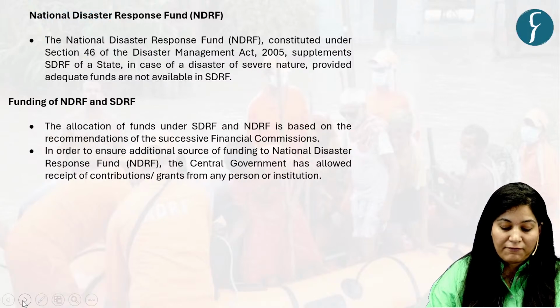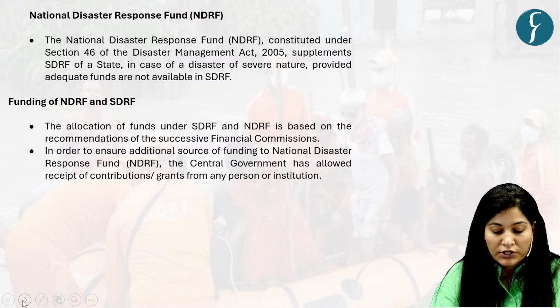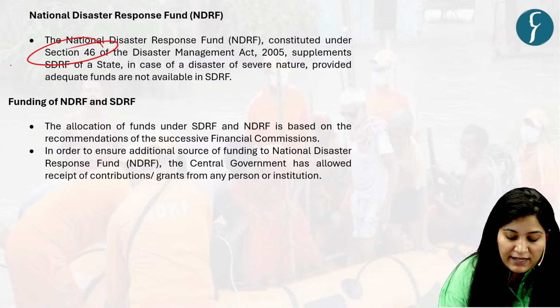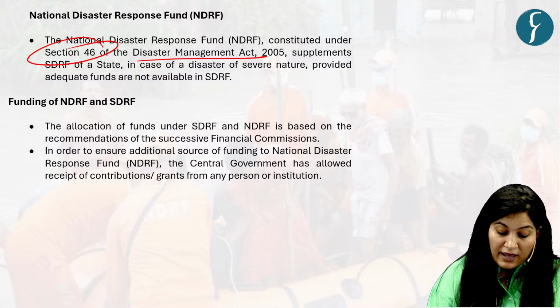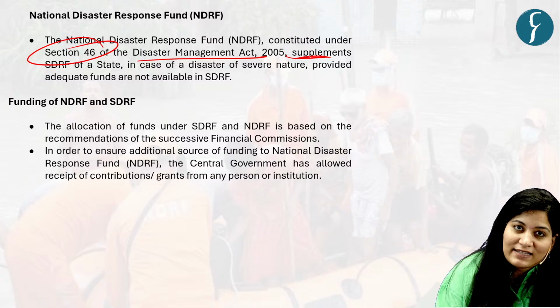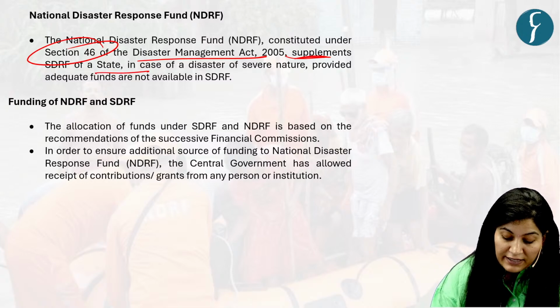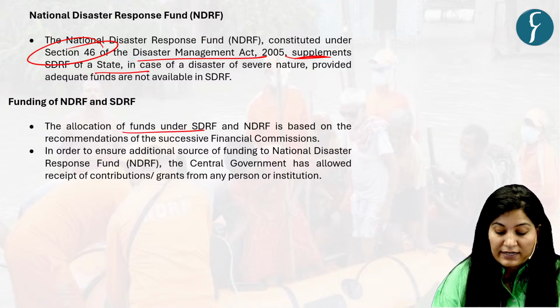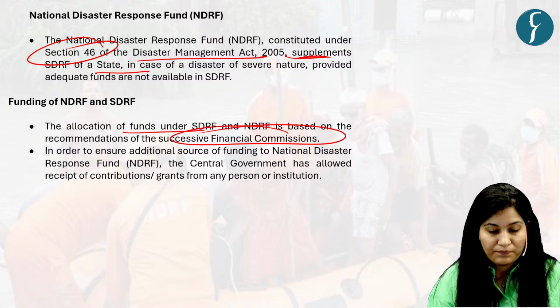Now let's see facts with respect to NDRF. This fund was constituted under Section 46 of the Disaster Management Act 2005, and it supplements, this is an important word, it supplements the SDRF of a state. Here the allocation of funds under SDRF and NDRF is based on the Finance Commission.